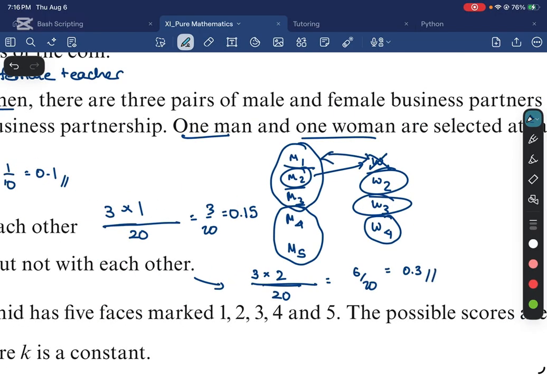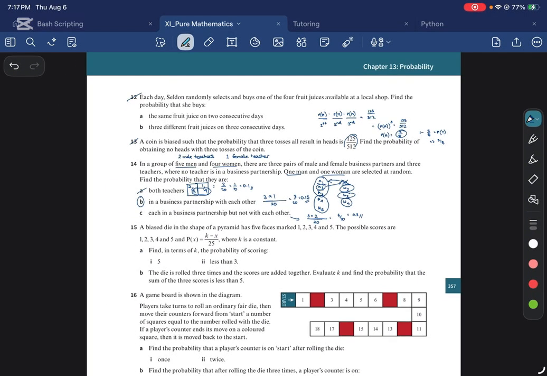So I hope you understood the gist of it. Yeah, it's 0.15 and 0.3. I know it's a bit confusing, but this is how you go about it.